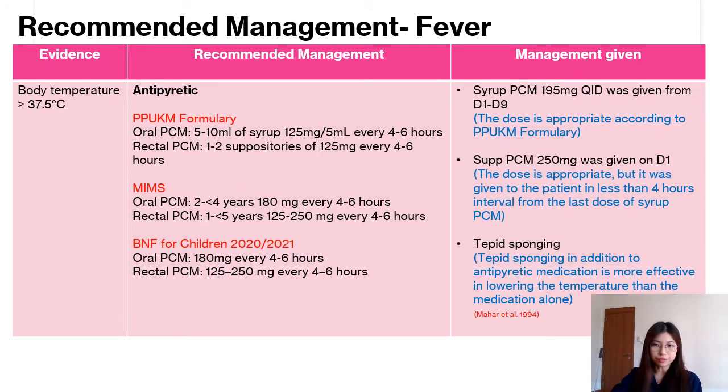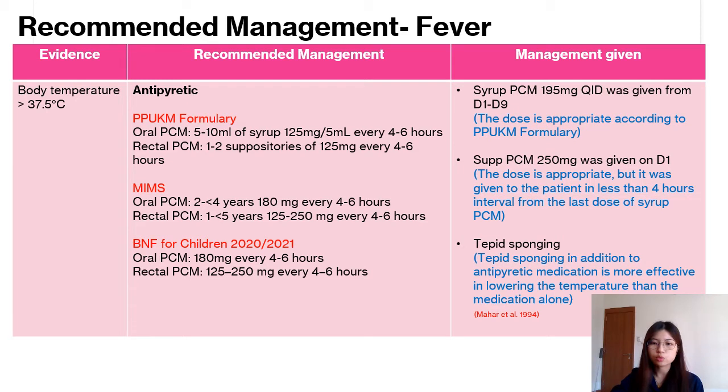For the management of fever, syrup paracetamol 195 mg QID was given to the patient from day 1 to day 9. The dose is slightly higher compared to the suggestion in MIMS and BNF for children, but it is appropriate according to the PPUCAM formulary. Besides, suppository paracetamol 250 mg was given to the patient on day 1 as well. Although the dose is appropriate, it was given in less than 4 hours of interval from the last dose of syrup paracetamol, and it will cause overdose in the patient.